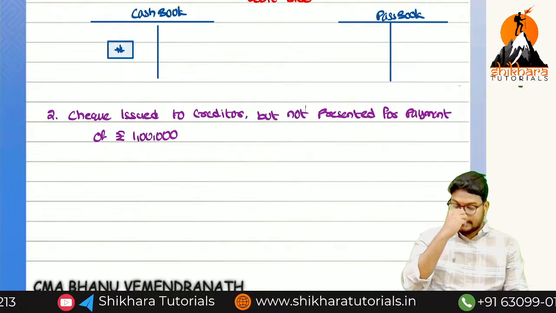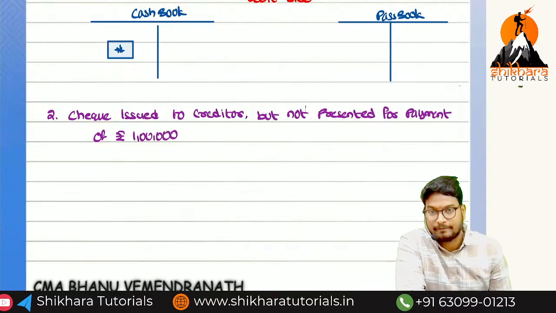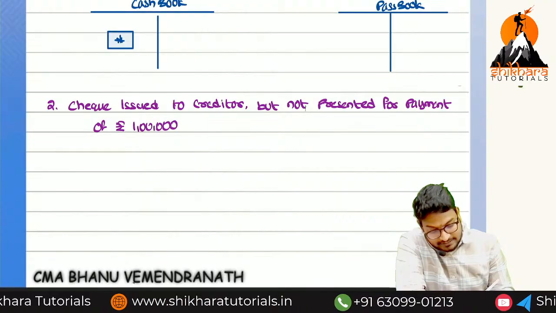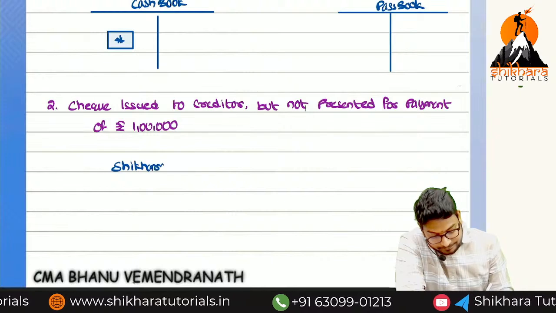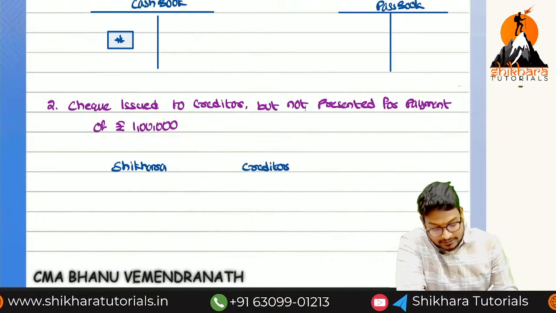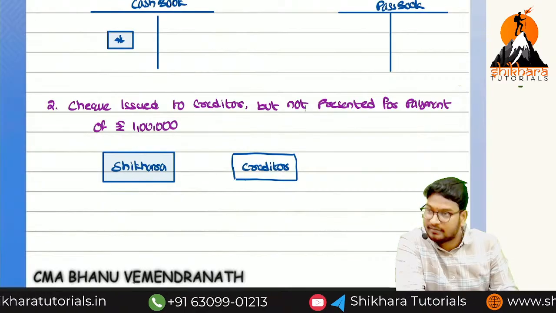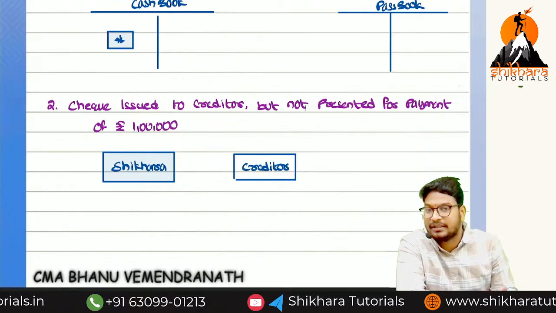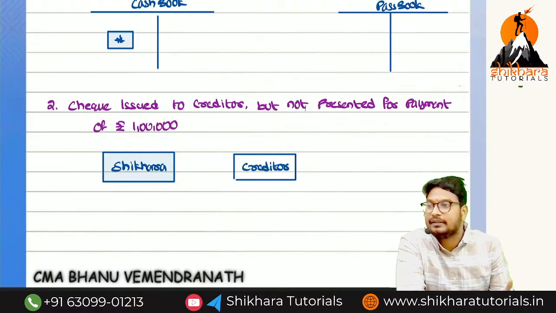Check issued to creditor but not presented for payment of rupees how much more? 1 lakh. So generally what is happening in the scenario? What is our business name? Shikara. So we are the Shikara, and we are taking a creditor. Okay, Shikara, what can we do? We can take printouts of the materials. Yes or no? Small material will be there, big material will be there, sometimes pages of 10 pages. So the settlement will generally happen in 1 month like that.